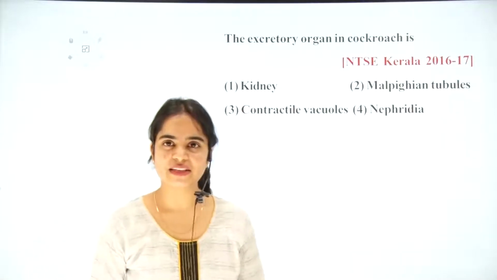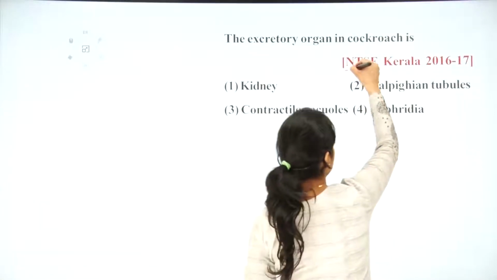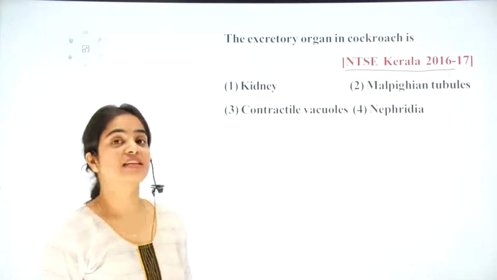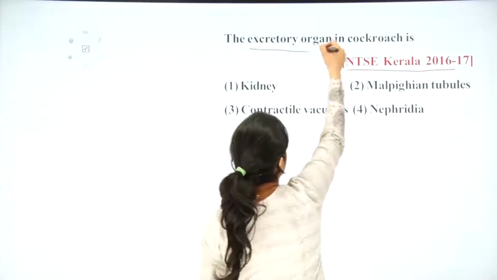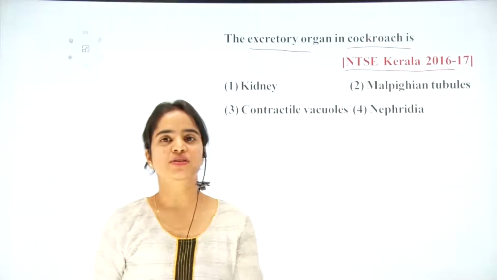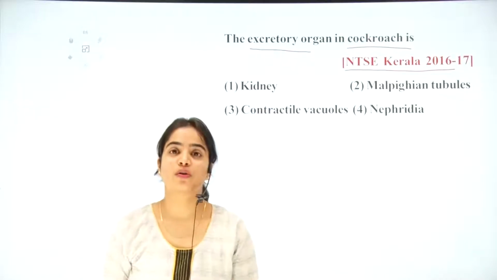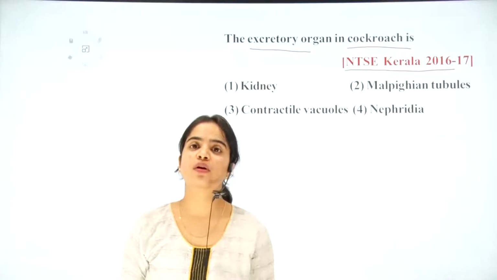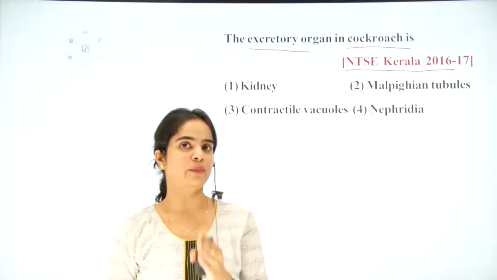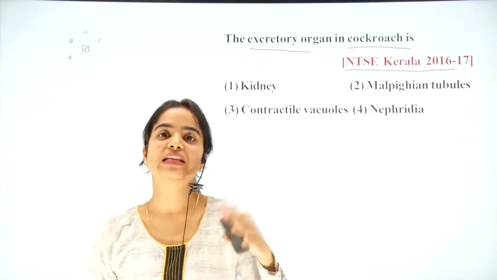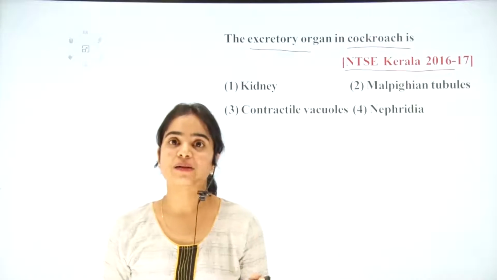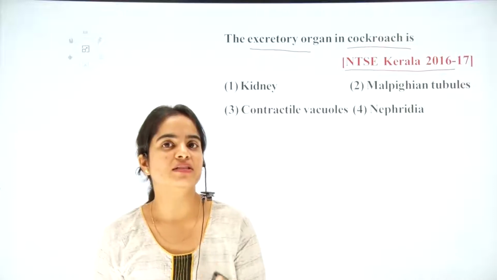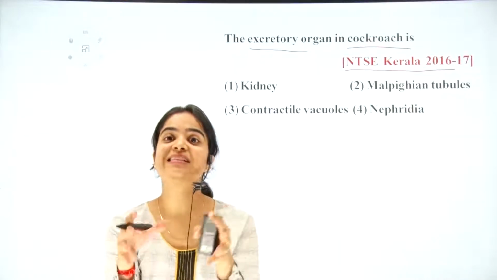So students, here we have the next question with us. This question is from NTSE Kerala year 2016-17. So here comes the question. This question is actually about the excretory organ present in the cockroach. So first of all, you need to know what cockroaches are. We know that they are animals, but what in detail about that? They belong to the phylum Arthropoda. You need to remember that they belong to the largest phylum, from the kingdom Animalia to the phylum Arthropoda, the largest phylum, having insects included there.